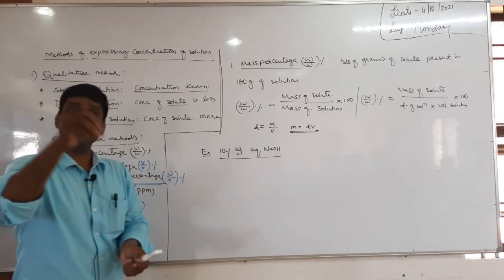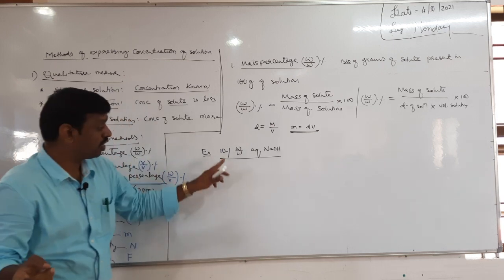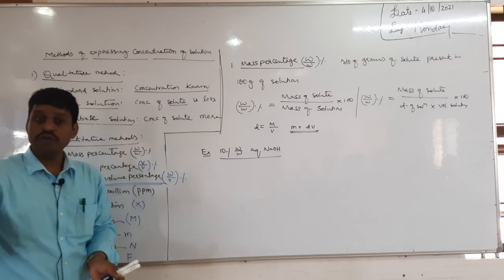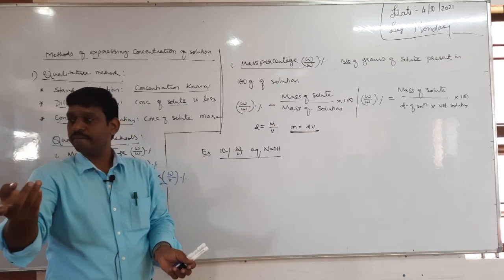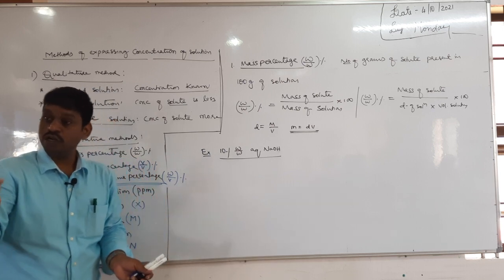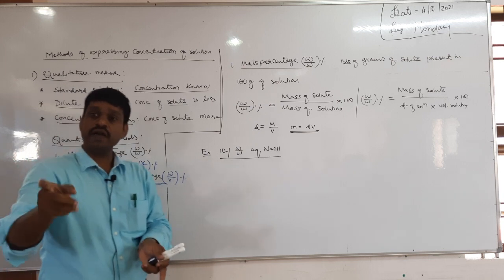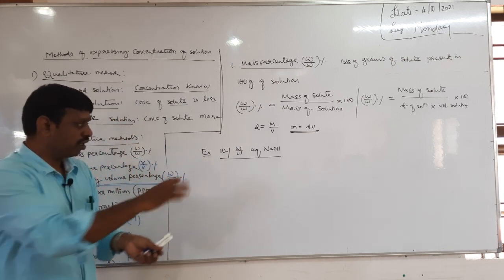So 10% W by W means 10 grams of the solute sodium hydroxide present in 100 grams of the solution. Then how many grams of the solvent? Solution is 100 gram, solute is 10 gram, solvent is, because solution equals solute plus solvent, right? So solution is 100 and solute is 10, that means 100 minus 10 is nothing but 90, that is the solvent.